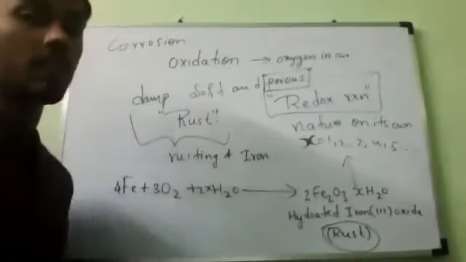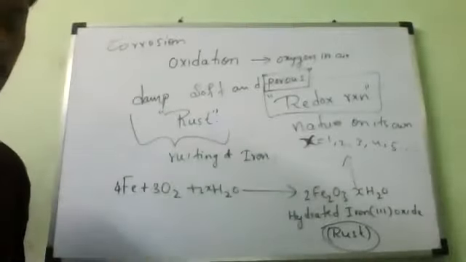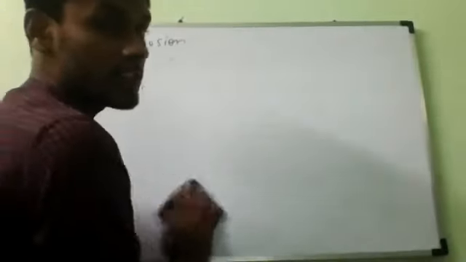Now you write the statement. What was the question I asked? What exactly happens in corrosion? The metal will get weak, sir. The lifespan of the metal will decrease, like bridges and all. Right. Corrosion weakens.